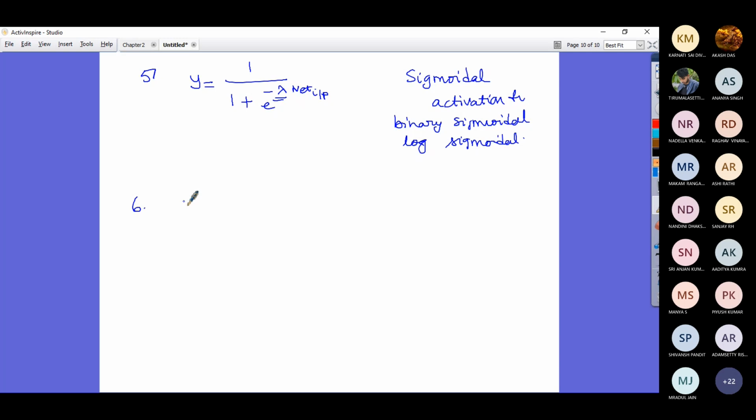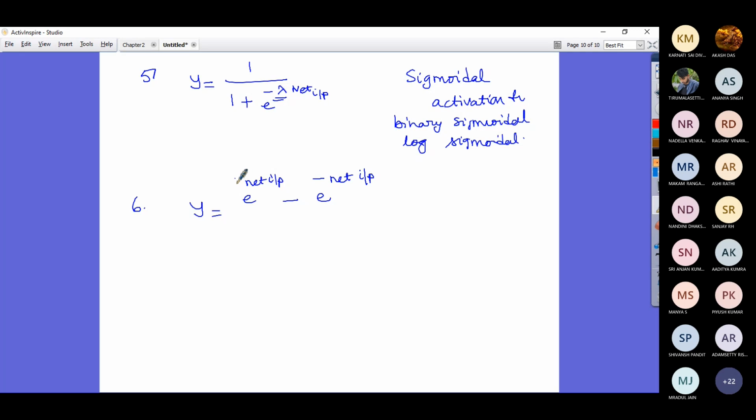Then you have another activation function that says y is equal to e power net input minus e power minus net input.